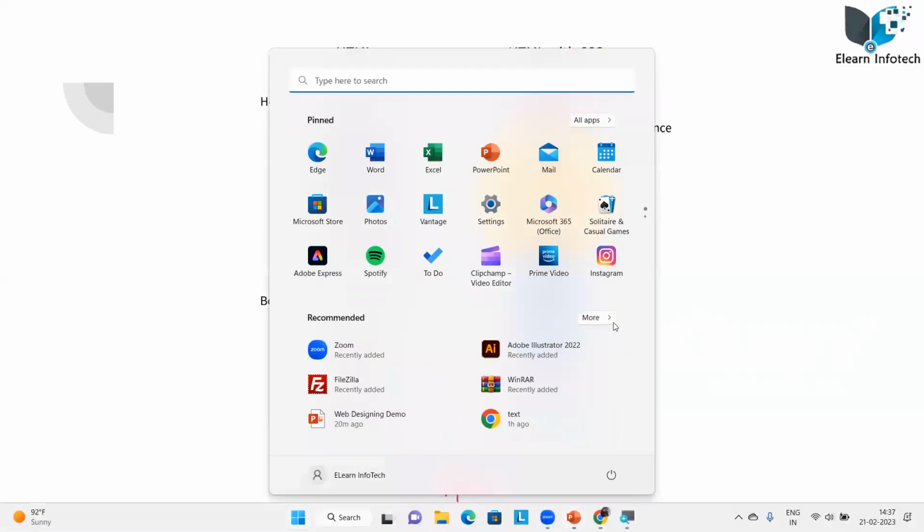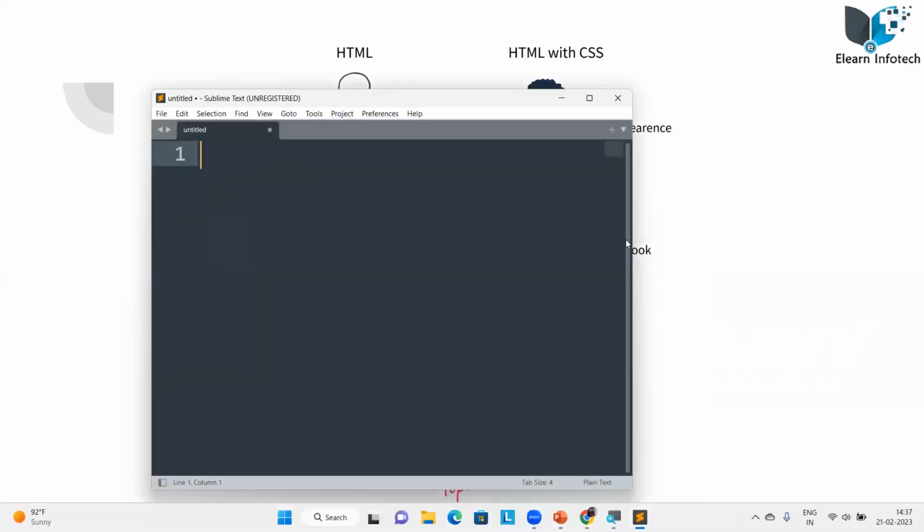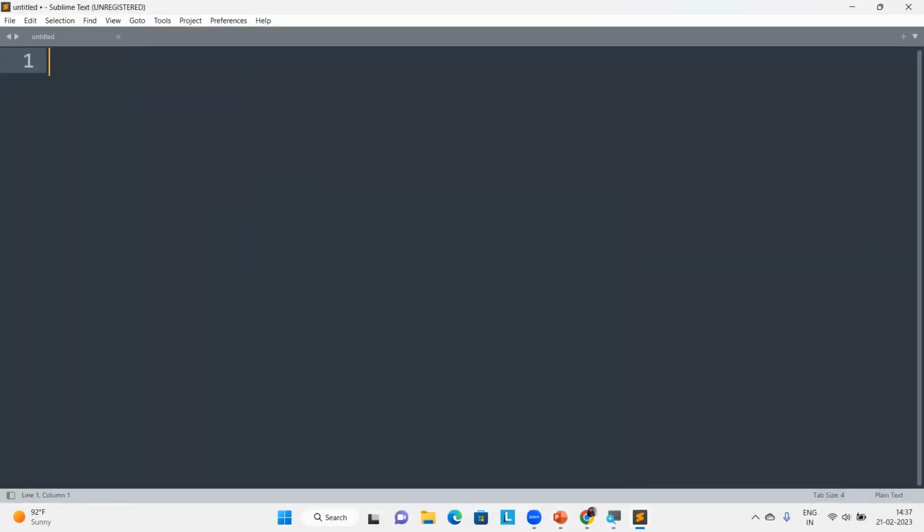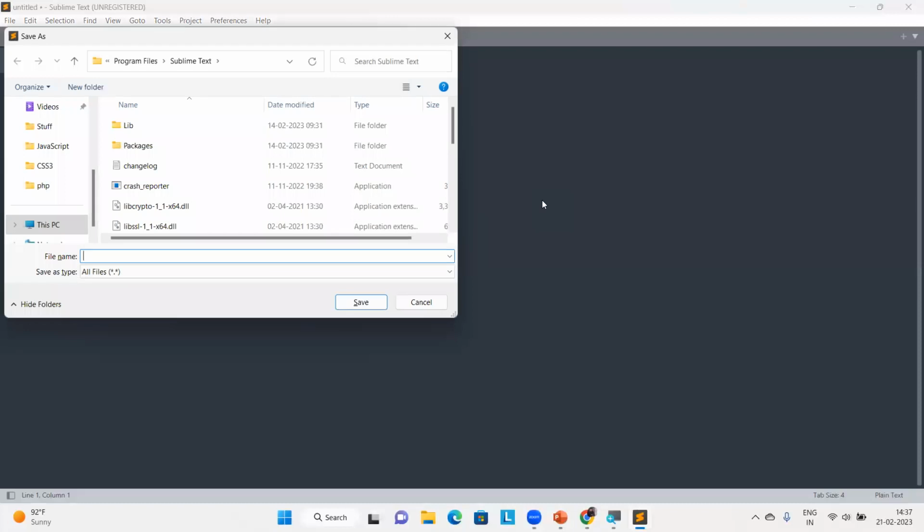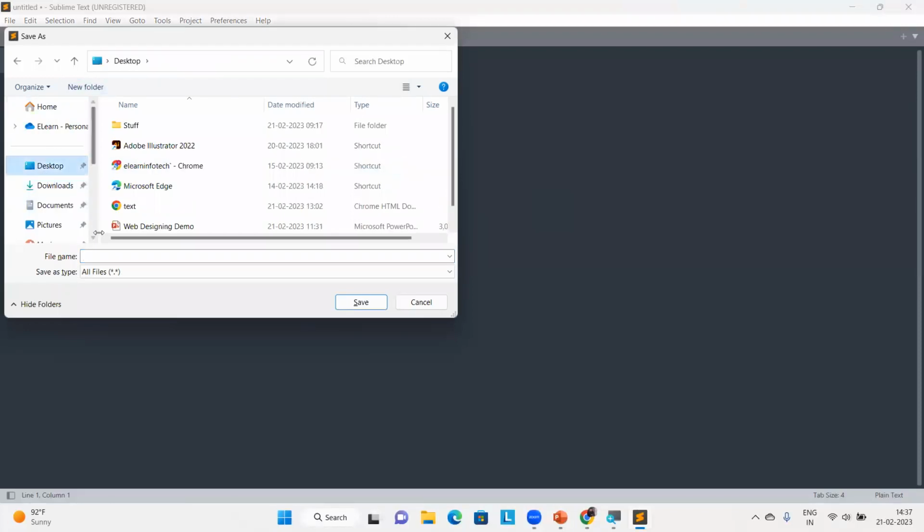So for example, let's try with my editor called Sublime. I'm going to open my editor, create a new file, and save the file on the desktop with the name index, or we can give it like sample. Yes, sample.html. Why did I give .html? You will learn more. It is the extension of the website. Like we have different extensions: PDF for permanent document files, docs for document files, Excel, MP3 for music, and MP4 for video songs. In the same way, if you want to describe it as an HTML document, you have to give the extension .html.